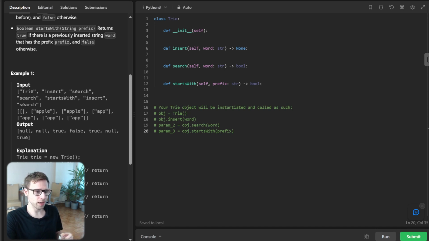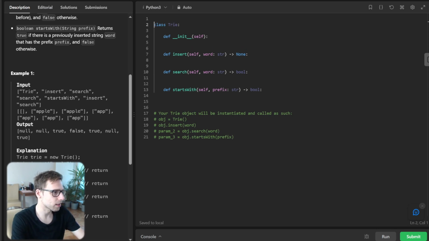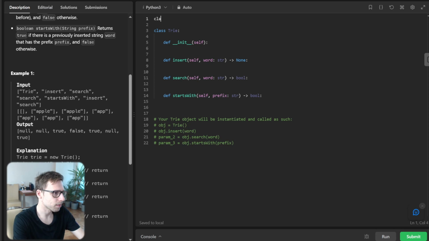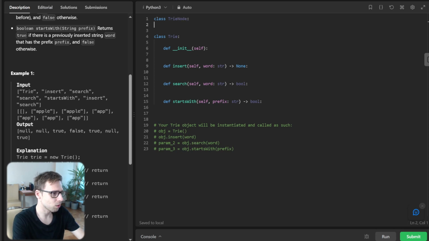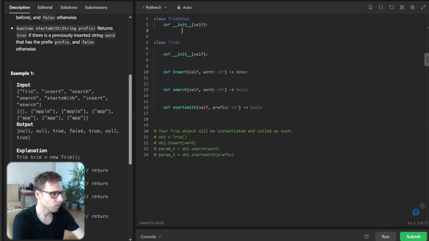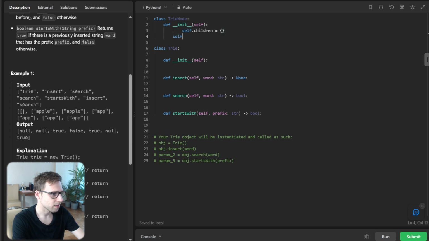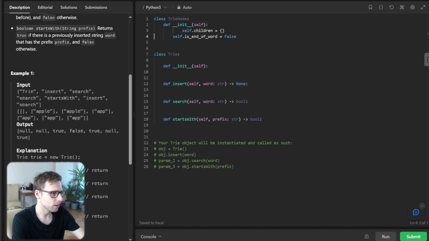So first, let's create a helper class called TrieNode. This class will represent individual nodes in our trie. So let's implement it. So class TrieNode and def __init__(self) and self.children and self.is_end_of_word = False.